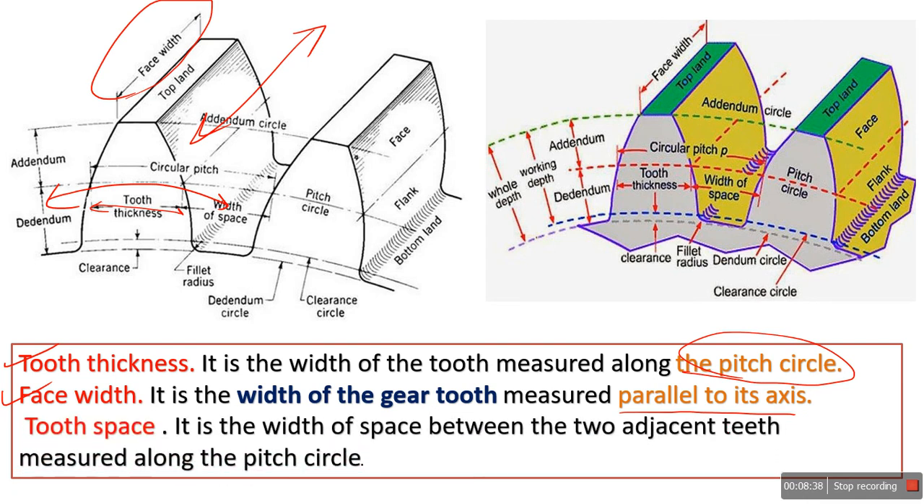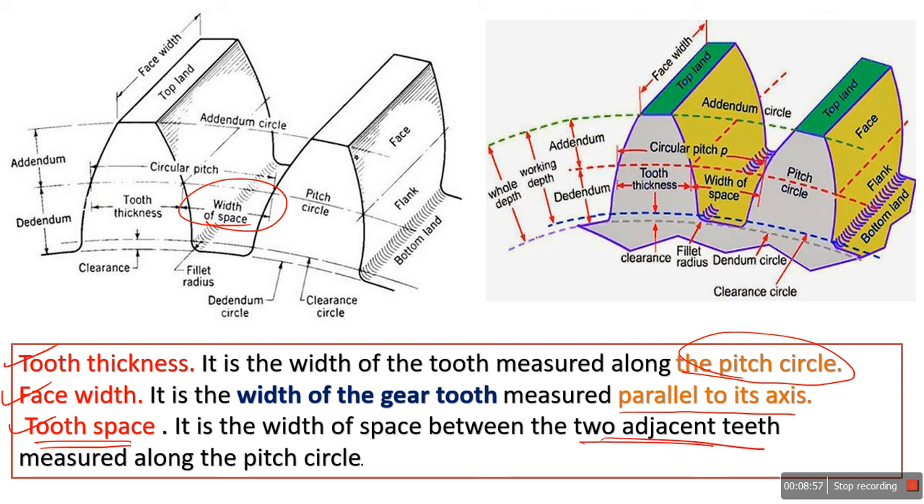Now see, the important term is tooth space. If you carefully observe here, where is the tooth space? It is nothing but the distance between two adjacent teeth. Tooth space is the width of the space between two adjacent teeth. What is the gap between two adjacent teeth? This plays a very important role when I discuss the concept of backlash.